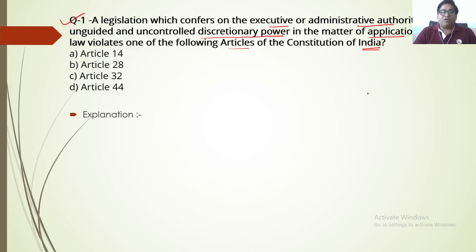First of all, before we proceed to the solution to that question, let us understand what discretionary power is all about, because without understanding discretionary power, you cannot simply answer this question. Discretionary powers are exercised by the administrative authorities and also by the legal authorities.